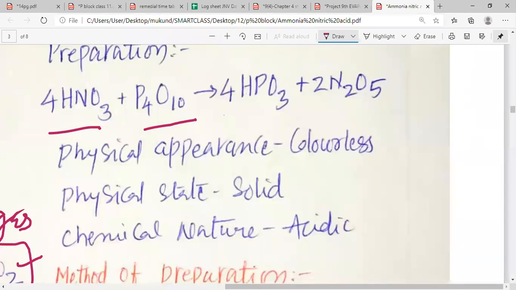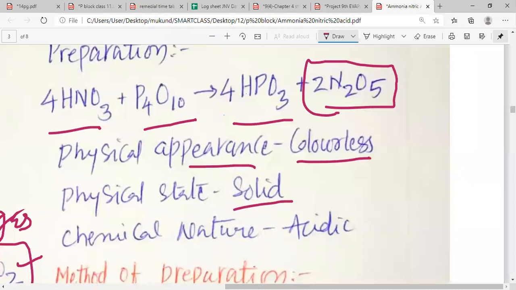When nitric acid reacts with this oxide of phosphorus, it gives us 4HPO3 and N2O5, that is dinitrogen pentoxide. Dinitrogen pentoxide is a colorless solid and it is acidic in nature.